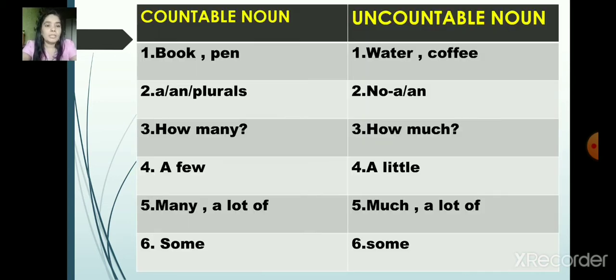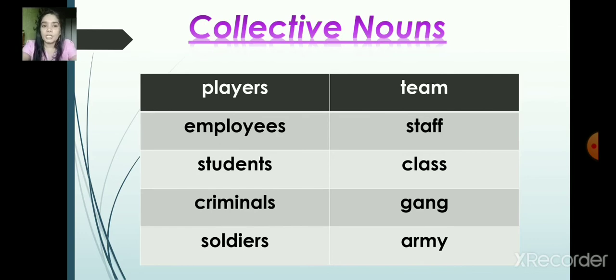Now, let's move on to the collective noun. If you see many players, what will you say? A team of players. If you go into an office, you can see many people working there, and you call them employees. So you will say a staff of employees.